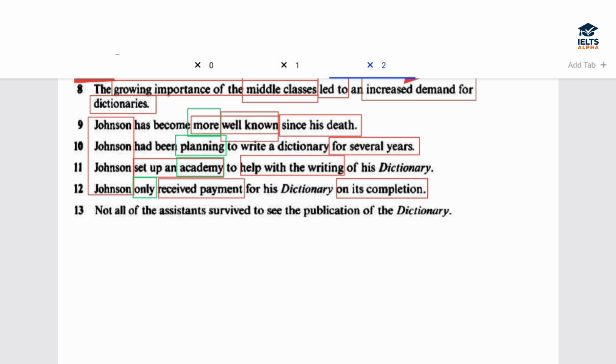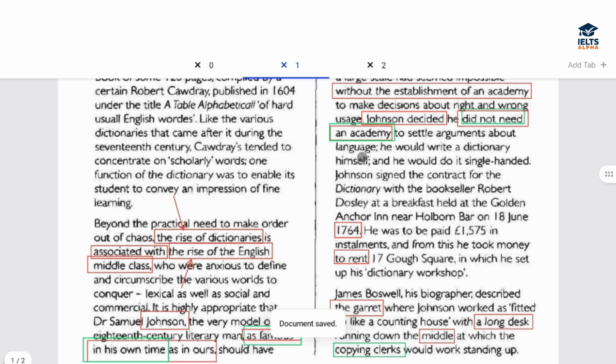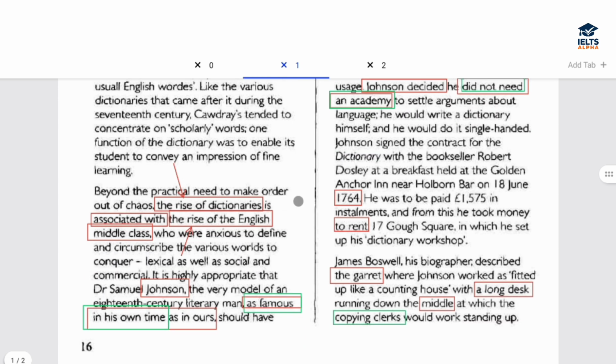Now, the focus is payment. Okay, coming back to the passage, we already had scanned the information. We read about some payment right over here. Okay, he was to be paid this much amount in installments.